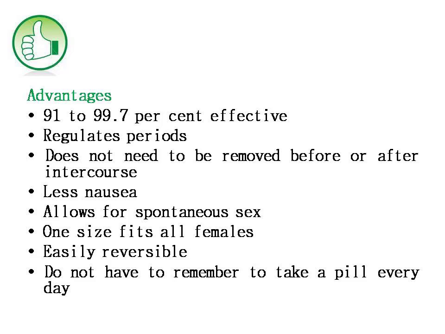The advantages of the contraceptive ring include that it is 91 to 99.7% effective, it can also regulate the periods, and it does not need to be removed before or after intercourse. This is one of the unique advantages of this contraceptive ring. There is also less chance of nausea than the other hormonal choices, and it allows for spontaneous sex. One size fits all females. Next, it is easily reversible and you do not have to remember to take a pill every day.